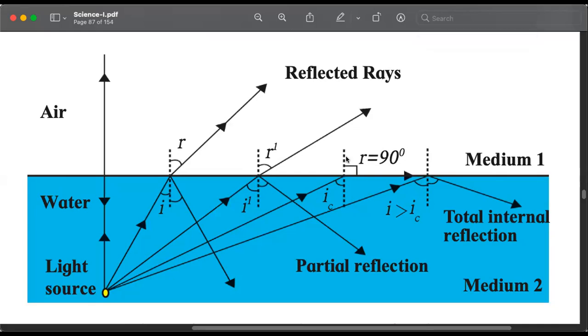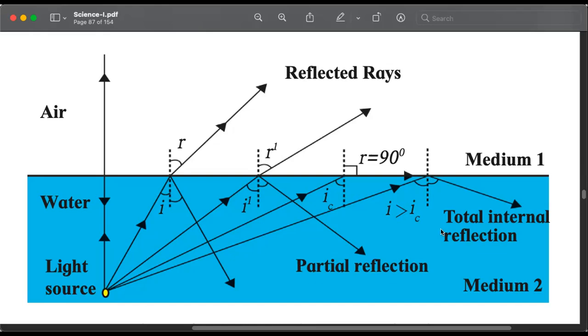Now this measure of angle, this IC, for which the refracted ray is perpendicular to the normal, that is when the measure of IC for which R equals 90 degrees, this IC is called the critical angle. And if the angle of incidence is more than the critical angle, then we have the phenomenon of total internal reflection.